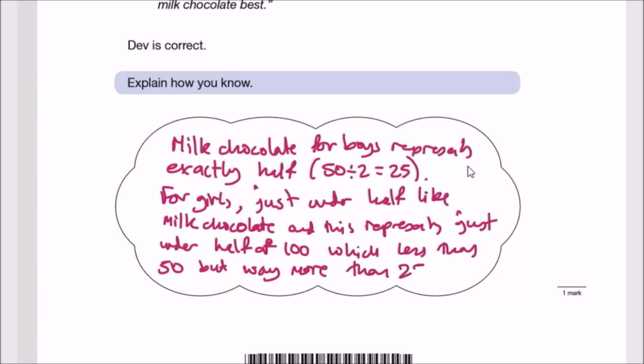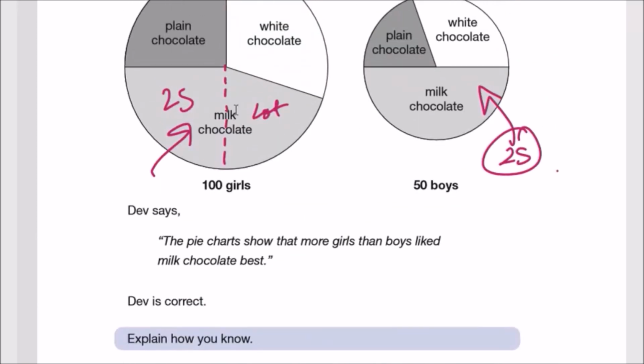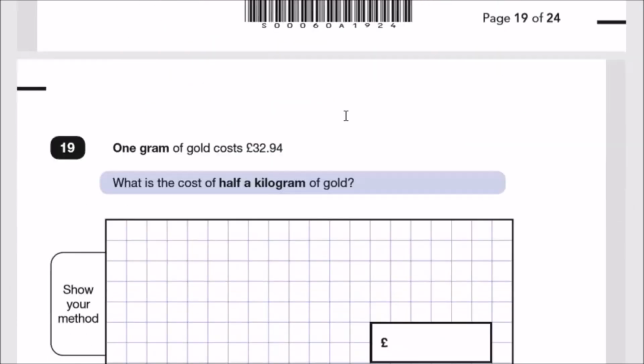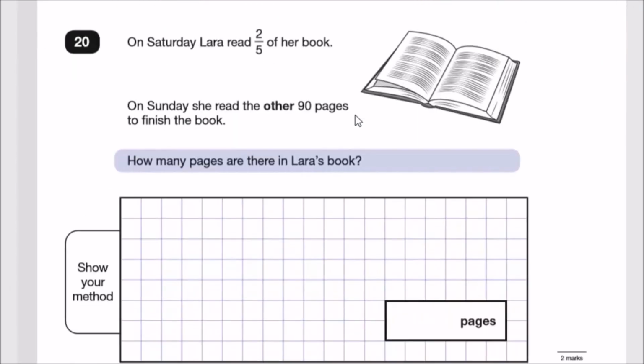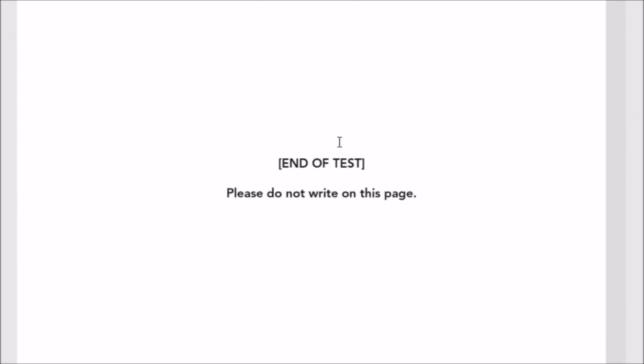than 25. Okay, this should give you marks, 1 mark, but try and be as descriptive as possible, yeah? And it's always good to draw on the diagram. Anyway, 2 more to go, so 20 seems to be the last one, and end the test, the best part of the page.